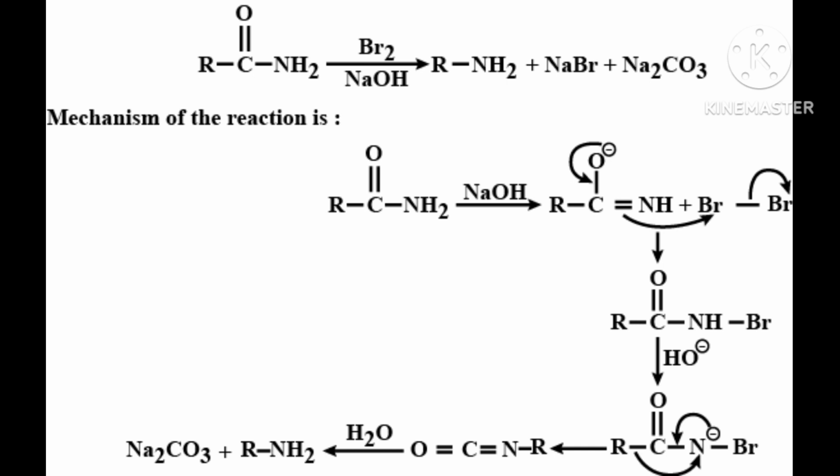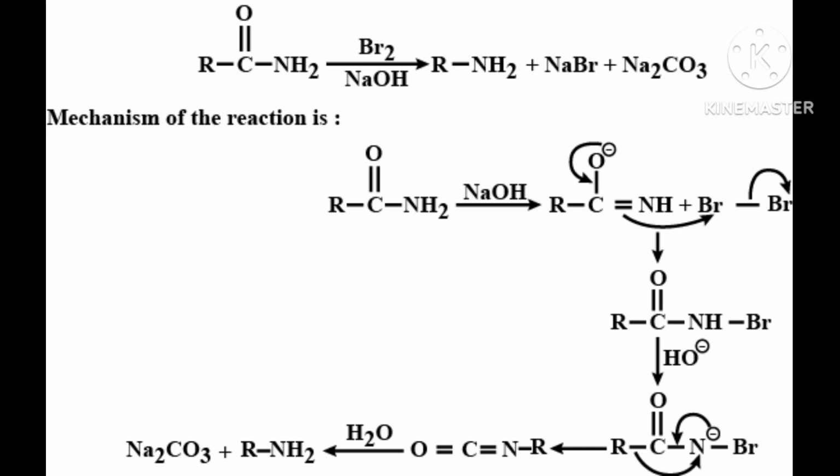Then now 2 oxygen can join, they can form a single bond. When this carbon and oxygen make a bond, 2 oxygen joined by single bond. Already 1 oxygen was double bonded. Now 2 oxygen joined with carbon with a single bond.